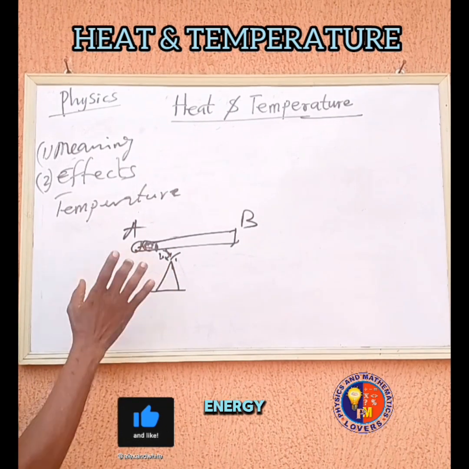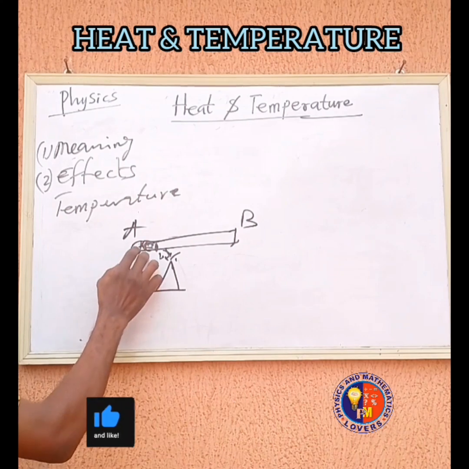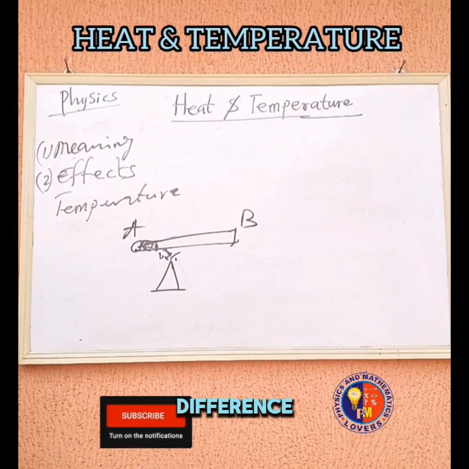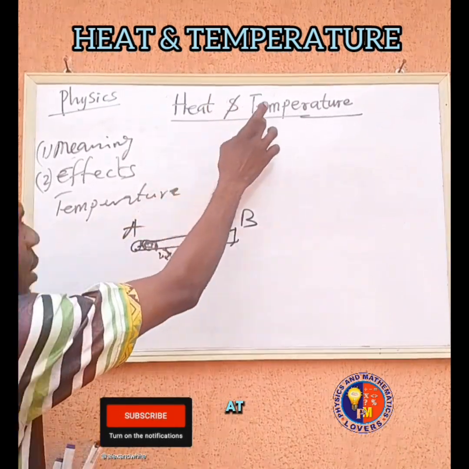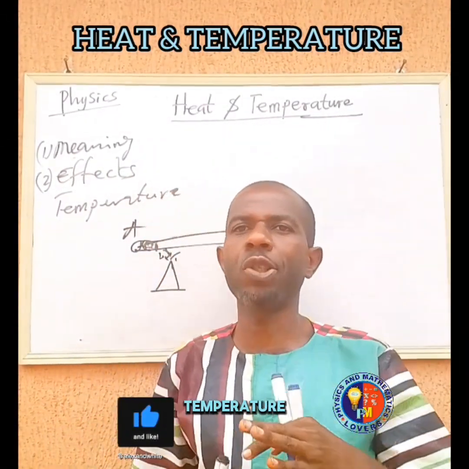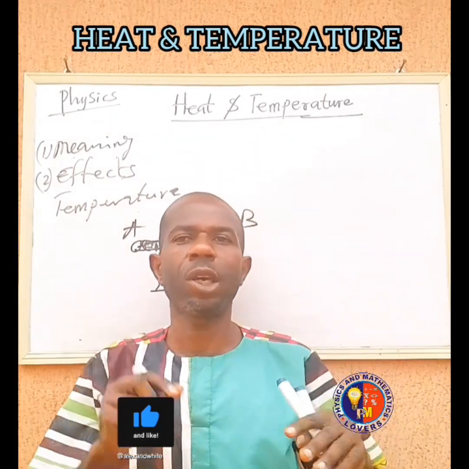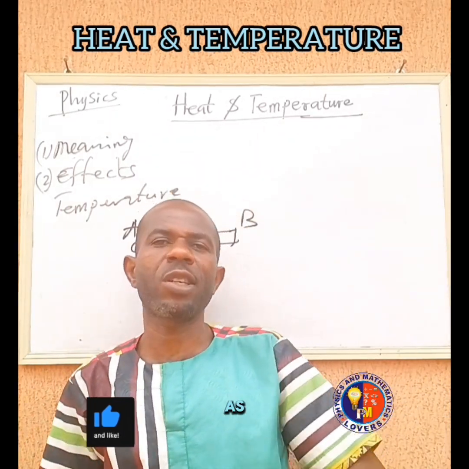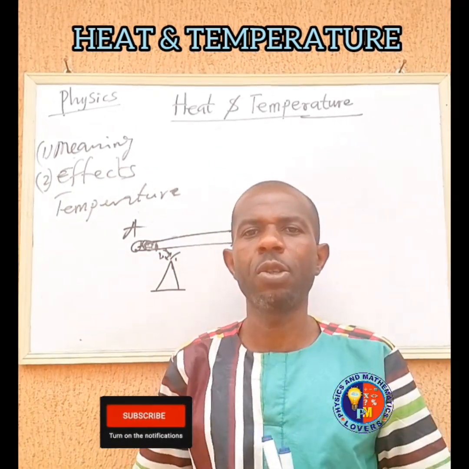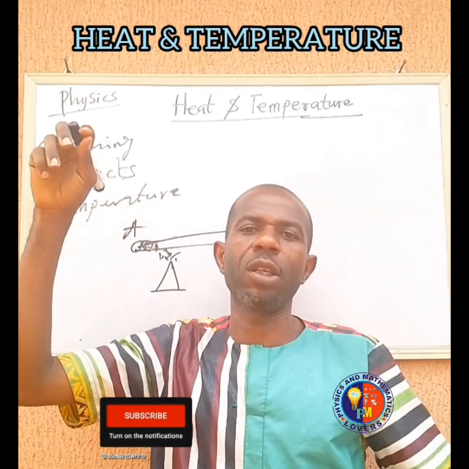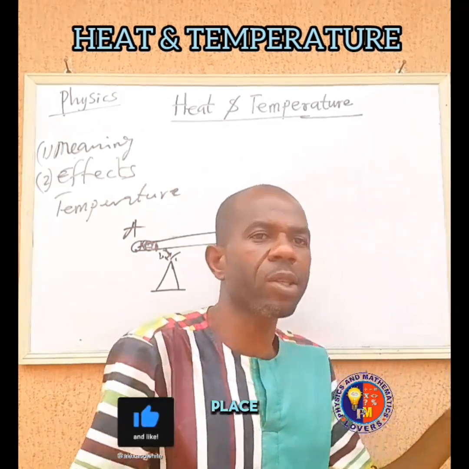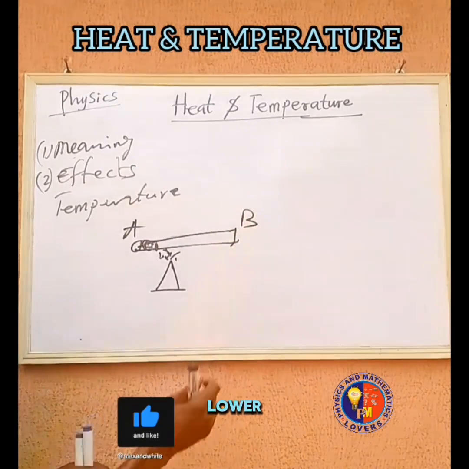It's a form of energy which moves from one point to another by virtue of a temperature difference. So that is why heat and temperature cannot be used interchangeably. Temperature is different from heat. Heat is on its own, but it is temperature that determines the flow of heat. So when the temperature is high, the heat is moving from that high temperature to a region of lower temperature.